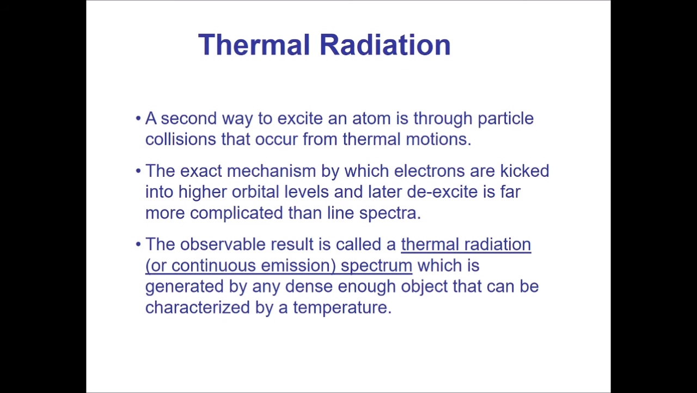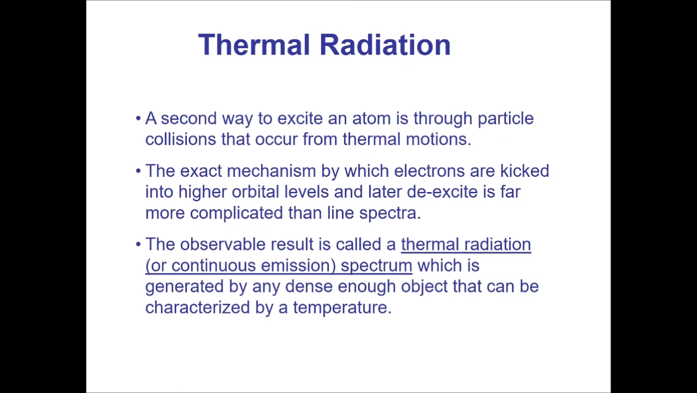One was photons, by having them hit the atoms and absorb. And the second way to do this is through particle collisions that occur from thermal motion. So, having a temperature means that your molecules or atoms or whatever are bouncing around. And that means they're going to bounce into each other. Bouncing into each other can transfer energy. And if the bounce is just right, the electrons can be kicked to higher levels. Eventually they'll kick back down and they release light.